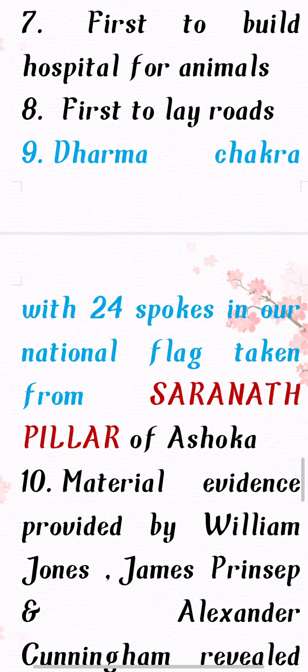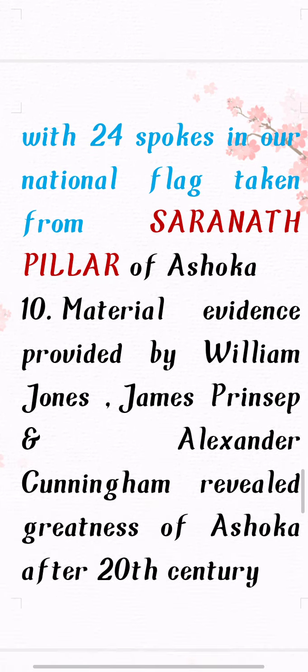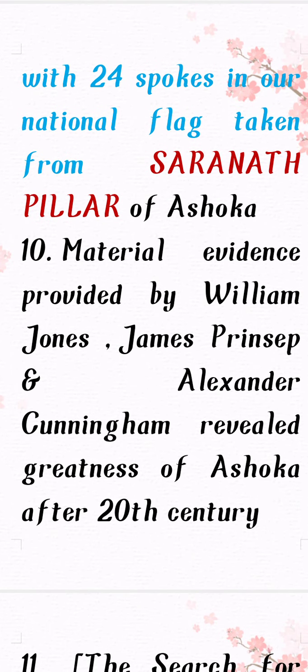So next is an important point: Dharma Chakra with 24 spokes in our national flag taken from Sarnath pillar of Ashoka. So in our national flag there is a chakra with 24 spokes. It is taken from the Sarnath pillar of Ashoka. So till the 20th century nobody knew who Ashoka was.